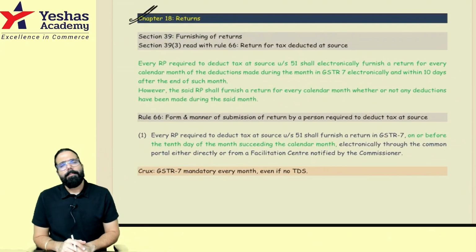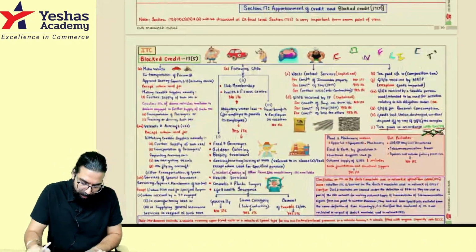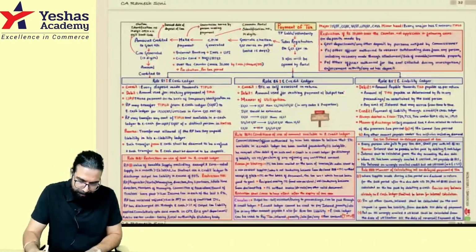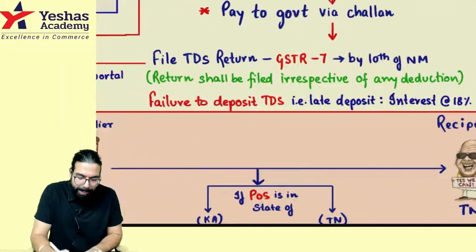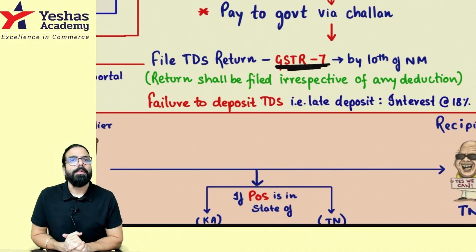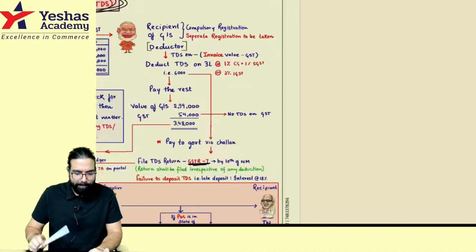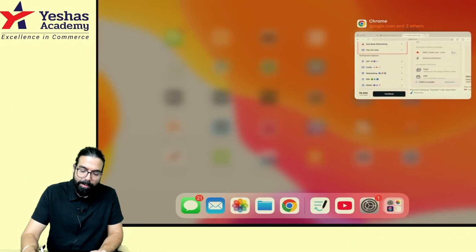Returns chapter, nothing, Baba. One GSTR 7 used to be there. I'll show you over here. TDS deductors used to go ahead and file GSTR 7. This GSTR 7 was required to be filed only if you have deducted TDS. If the government departments have deducted TDS, they have to file which return, everyone?